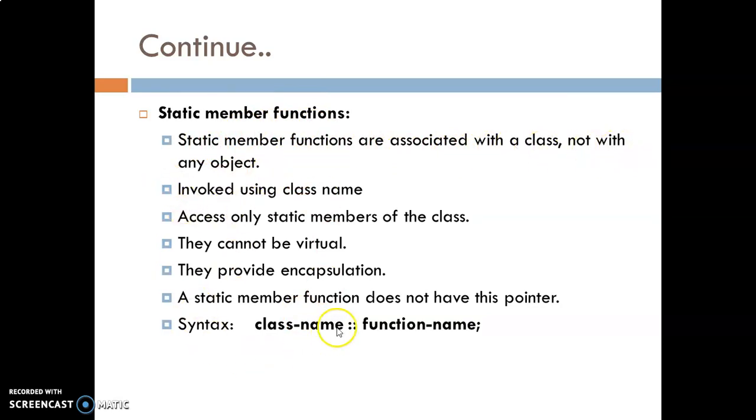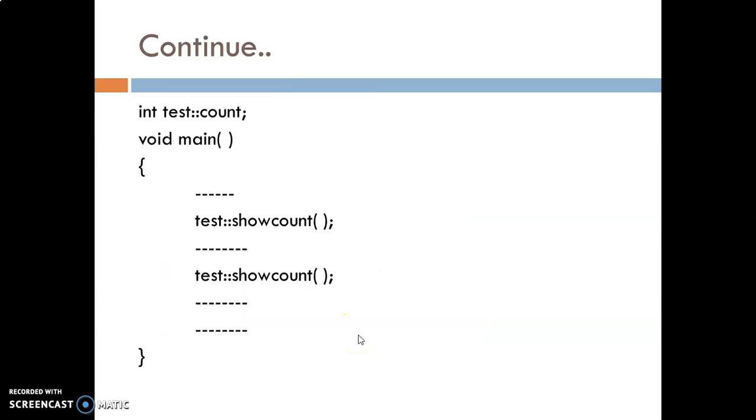That's why it is written here: static member functions are associated with a class and not with any object. Whenever you access a static member function, as it is static, it is associated with the whole class, so all the objects use the function; it belongs to the class. So to access a static member function, you have to use the class name instead of an object. This is the scope resolution operator, this is the name of the class. By using this, you are able to access the static member function. This is the example of that.